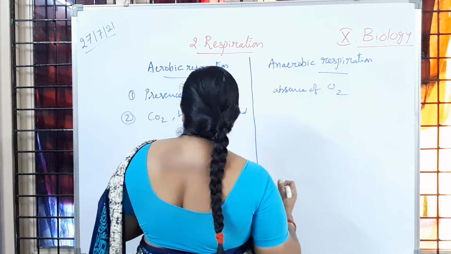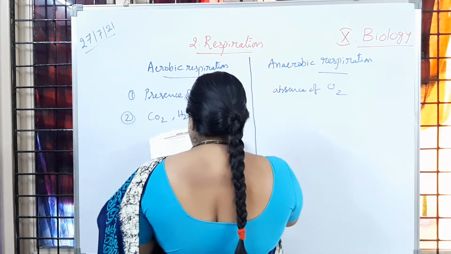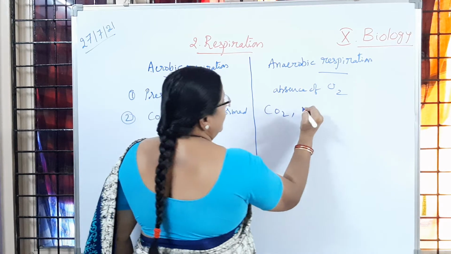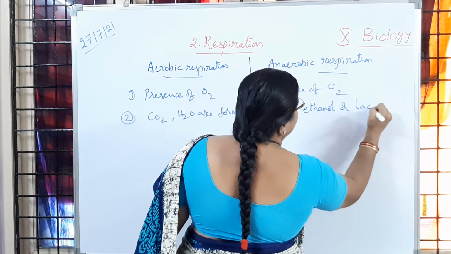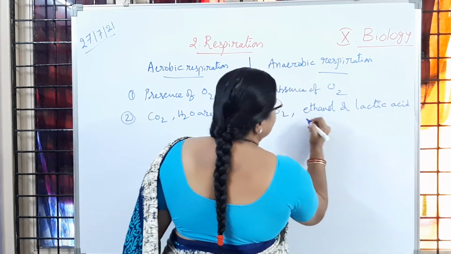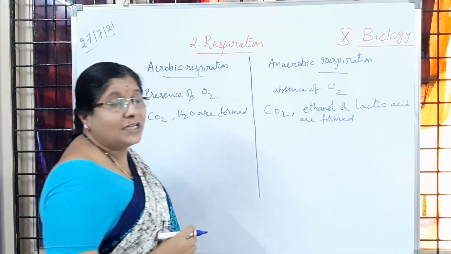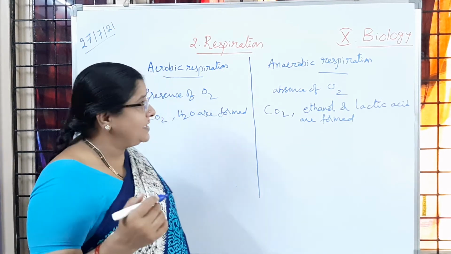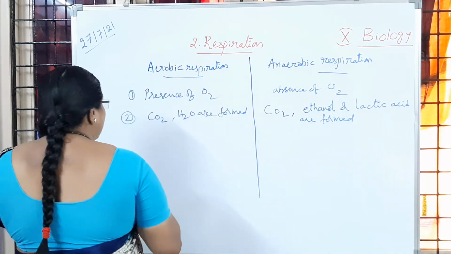Whereas here in anaerobic respiration, the glucose is not completely broken down, so what we can see is carbon dioxide, ethanol or lactic acid are formed. Here in fermentation you will be observing conversion of glucose solution into alcohol by the action of some microorganisms, or sometimes lactic acid is also formed there.